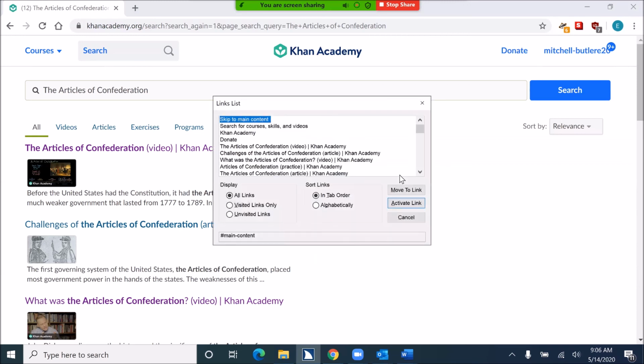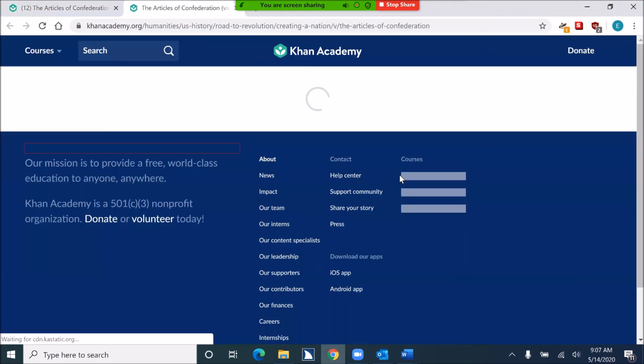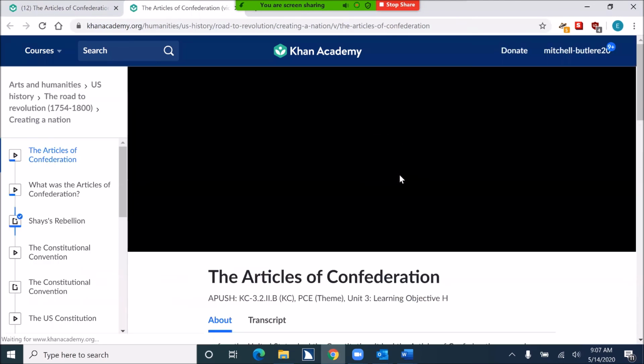Links list dialog. Links list view. Skip to main content, 1 of 61. To move to items, use the arrow keys. And I know that the video probably starts with T for the Articles of Confederation. So I'll press that and see what I find. T. The Articles of Confederation (video) | Khan Academy, 5 of 61. That sounds like it might be the right one. Enter.